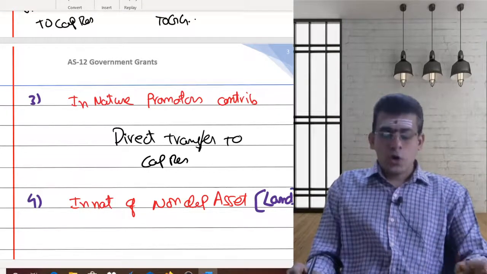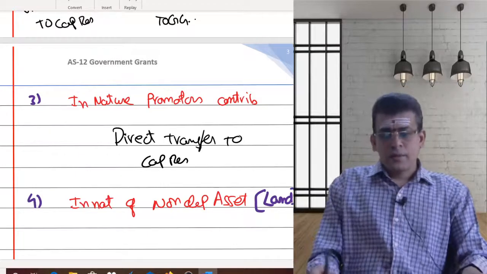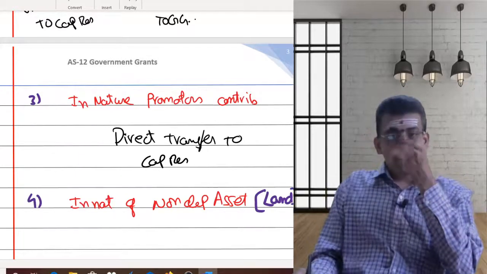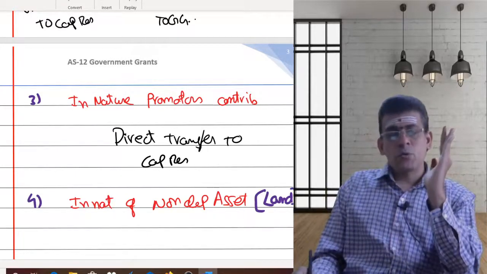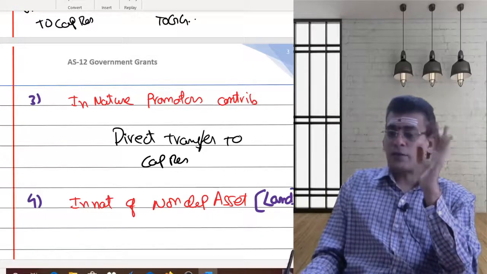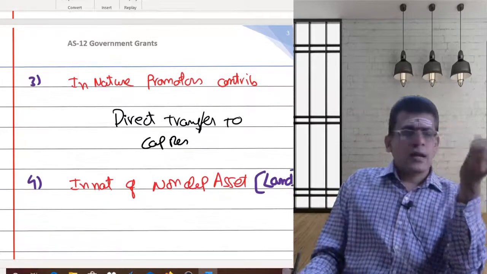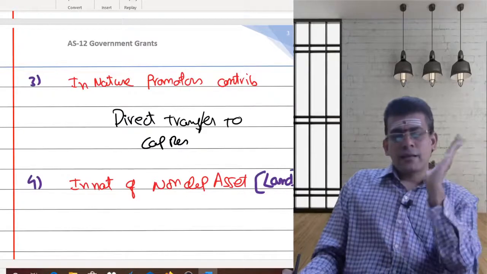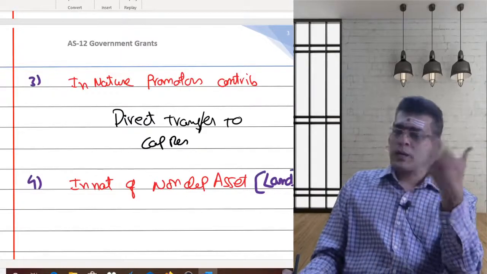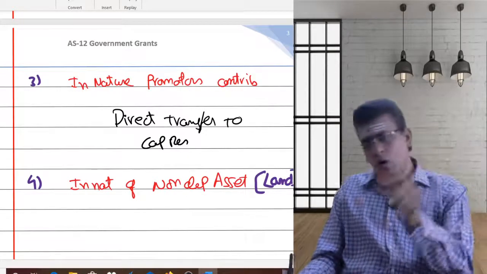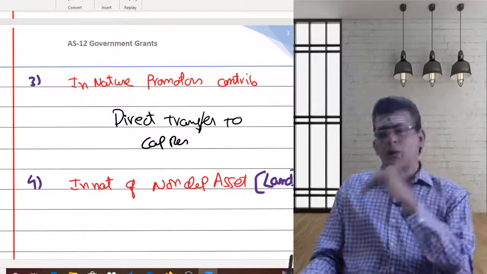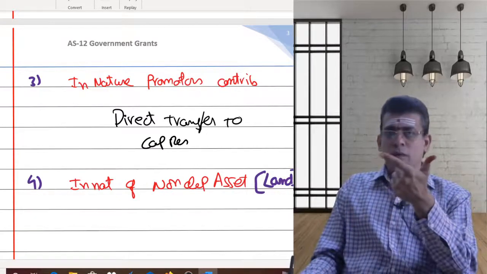As land is a non-depreciable asset, the treatment is the same as above, the same as for promoter's contribution. You are getting land, so the land account will be debited. Ultimately, that entire amount should be transferred to capital reserve. Or land to government grant to capital reserve, or directly you can transfer from land to capital reserve.